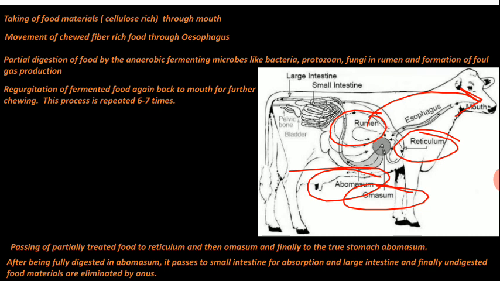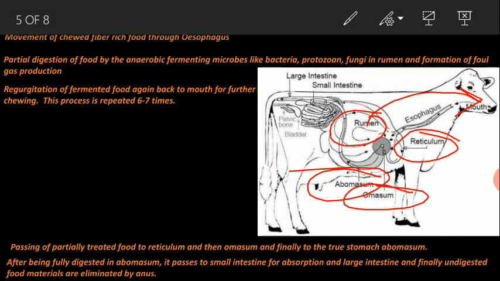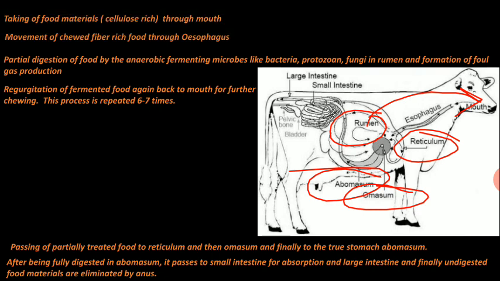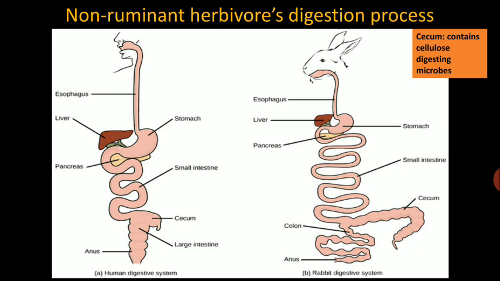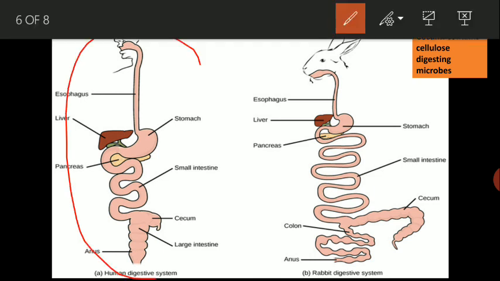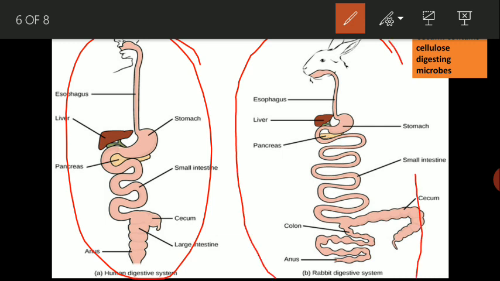But what about the non-ruminant herbivores? Let's see. This is the human digestive system and this is the digestive system of a rabbit. Now, a rabbit is a herbivore and they take raw plant based material, that means they intake a huge amount of cellulose.